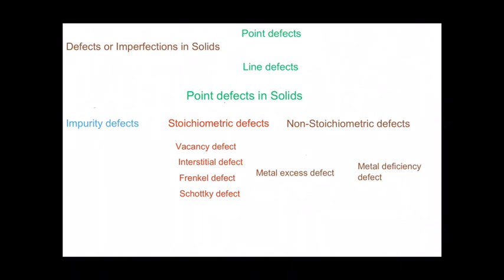The defects are basically irregularities in the arrangement of constituent particles. These are of two types: point defects and line defects.